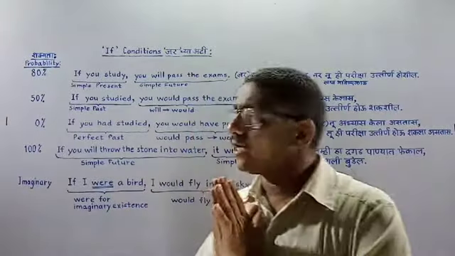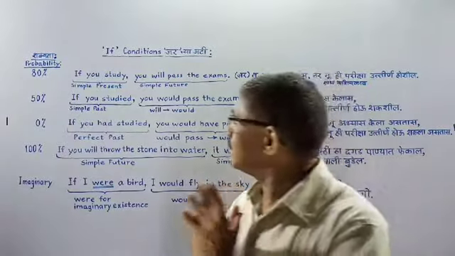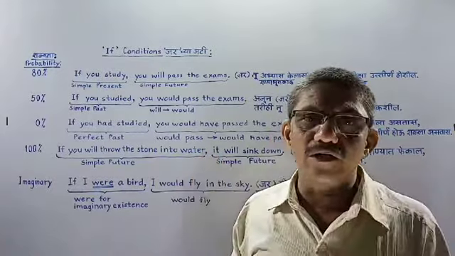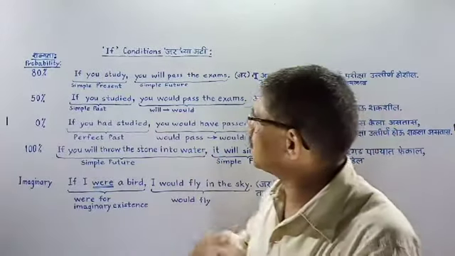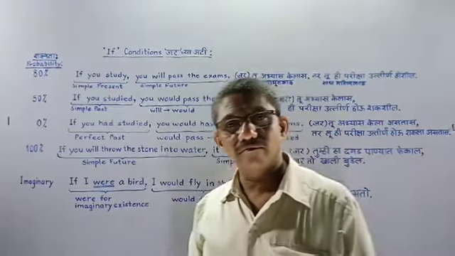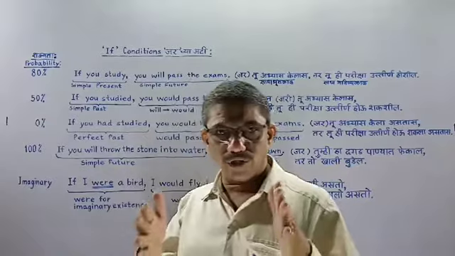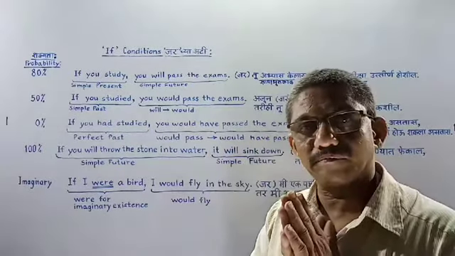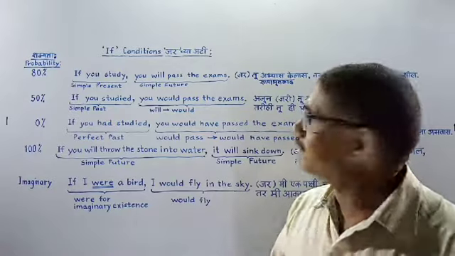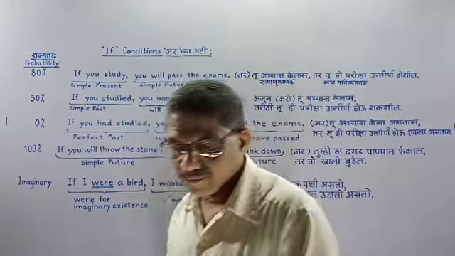So this type of child, imagine, at the start of 10th standard, somewhere in June, parents are telling, if you study, you will pass the exams. Normal thing, means most probable. If he concentrates on the study, it is very possible that he will pass the exams.